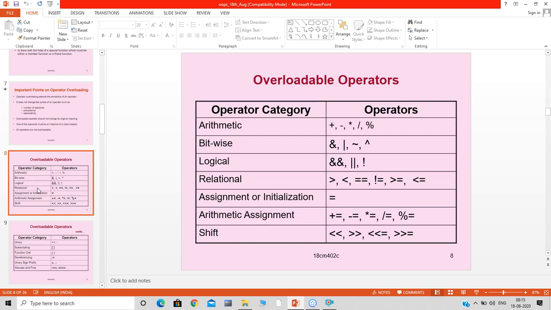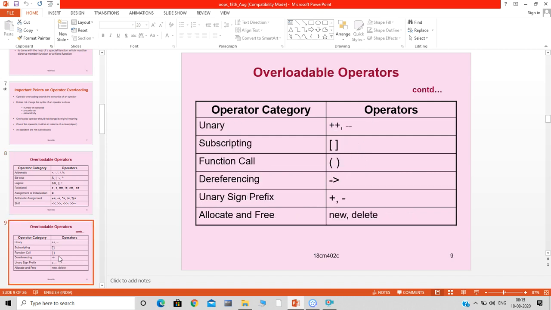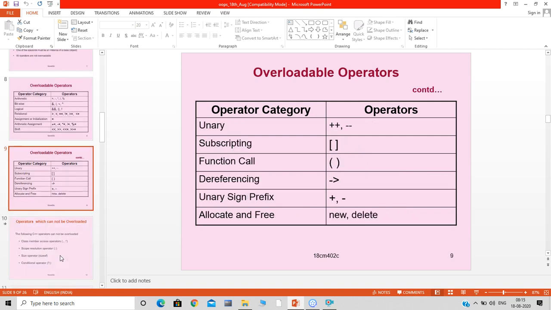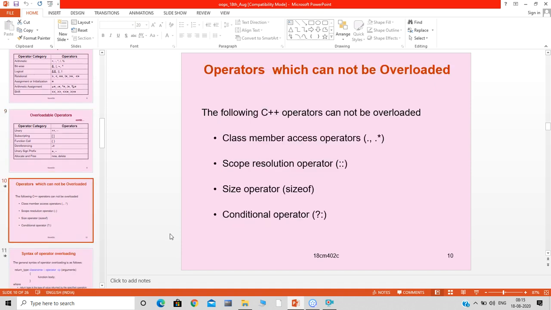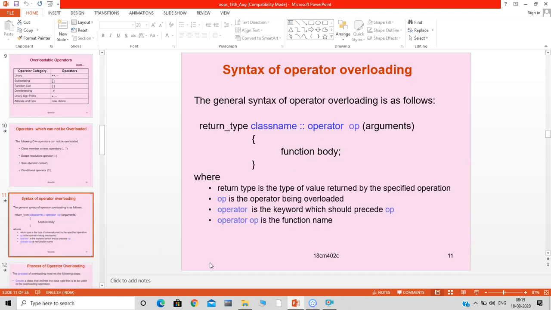Almost all of the operators of C++ can be overloaded, but there are some operators which cannot be overloaded. Those are the class member access operator, scope resolution operator, sizeof operator, and conditional operator.